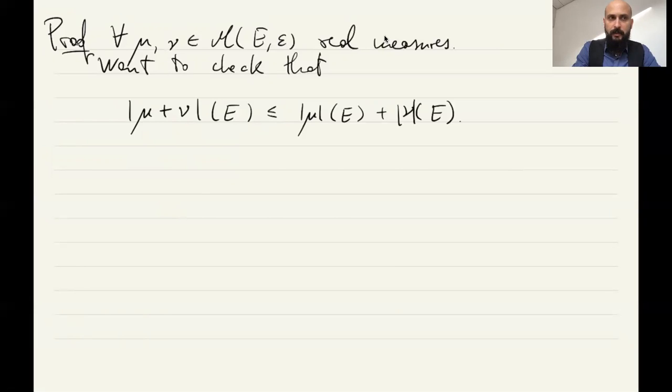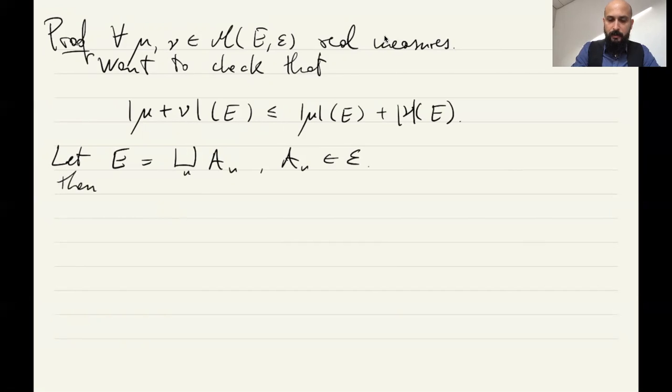By the definition of the total variation, we decompose the space as a countable disjoint union of elements in the sigma algebra.